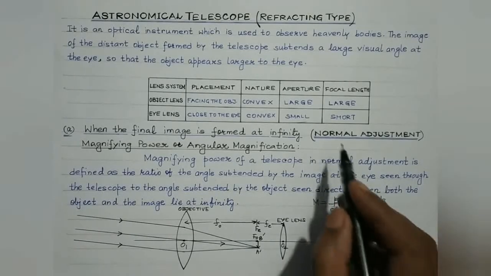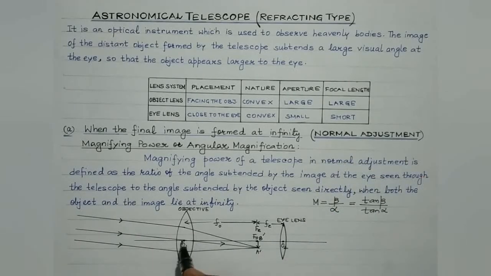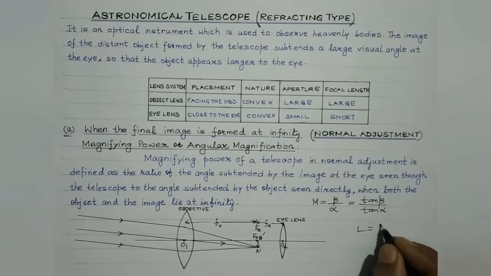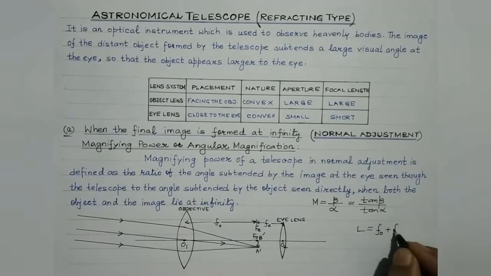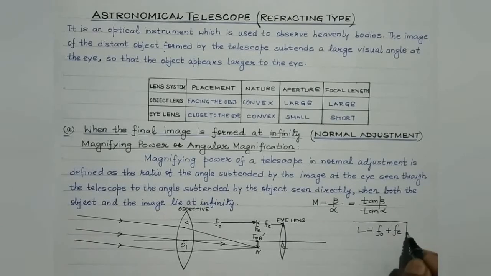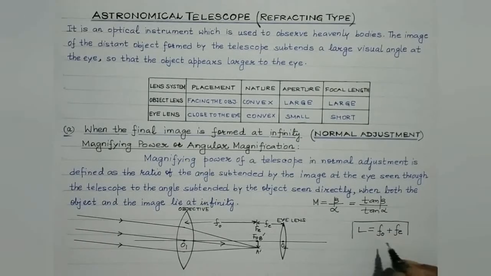So it's pretty evident that in the normal adjustment, the length of the tube is given by the sum of the focal length of the object lens and the focal length of the eye lens. It's a very, very important relationship between the focal length of the objective and the eye lens, right?